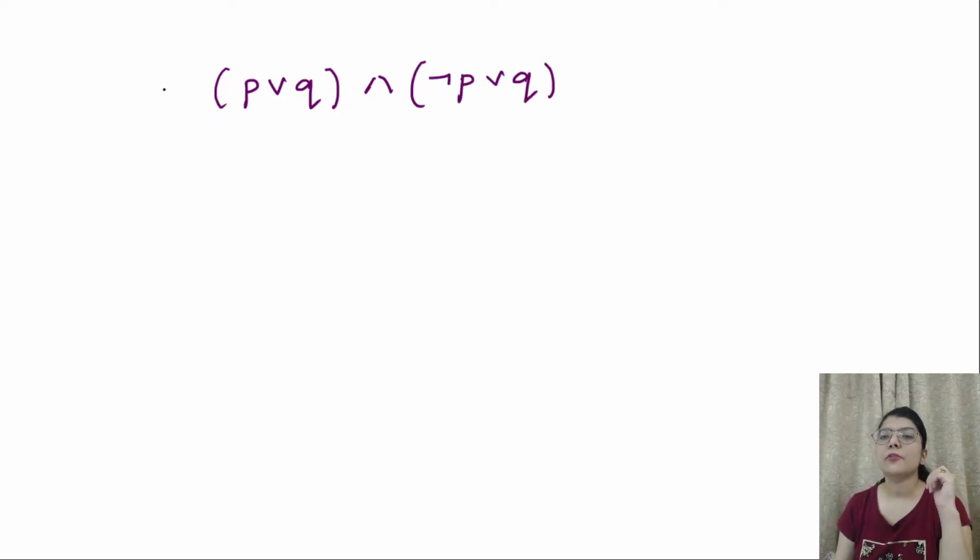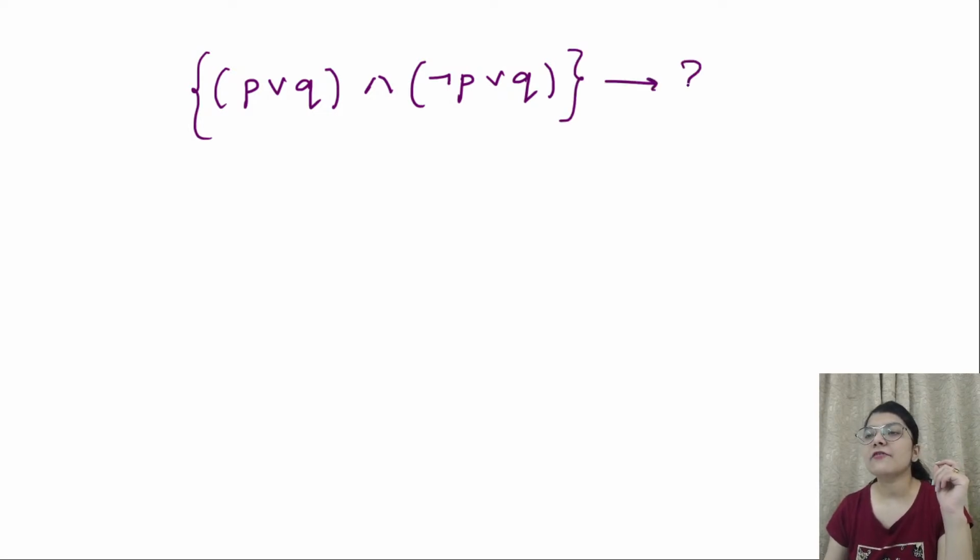I'll explain what I'm trying to say. Suppose I have P or Q and negation P or Q. If this is my proposition, and they are asking what it implies, if the question is that P or Q and negation P or Q implies what, then you will apply this resolution.